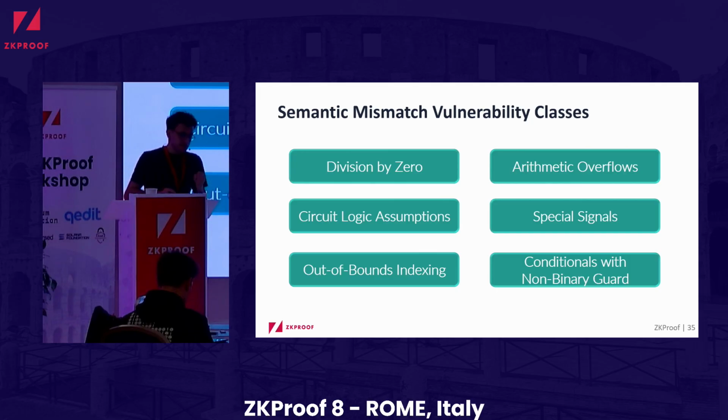One of them is division by zero, but another important one is, for example, the arithmetic overflows, where there are assumptions on the range of possible values that the input should have, but as a caller, you don't first put the constraint to make sure the verifier checks for that assumption before calling the template, and that causes also a lot of issues, where you can, for example, end up proving that 1 million is less than 1 because of these arithmetic overflows.